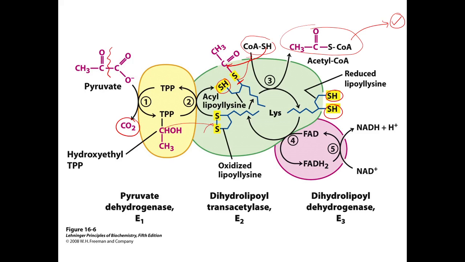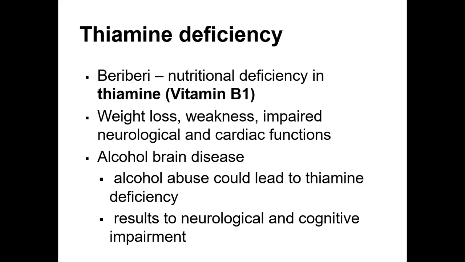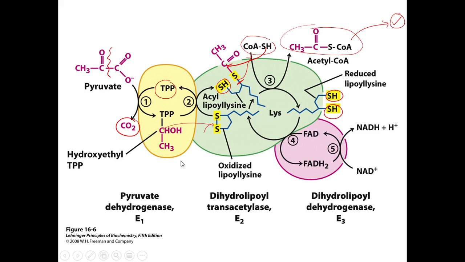So, ito din si TPP, kailangan din makabalik siya. Actually, makakabalik siya doon sa original form na TPP, ma-regenerate si TPP kapag na-transfer itong part na to doon sa lipoyl lysine natin. So, this TPP now is free to accept another pyruvate, and then the whole process will repeat all over again. Okay? So, that is the mechanism on which your pyruvate dehydrogenase complex acts upon your pyruvate to form your acetyl-CoA.